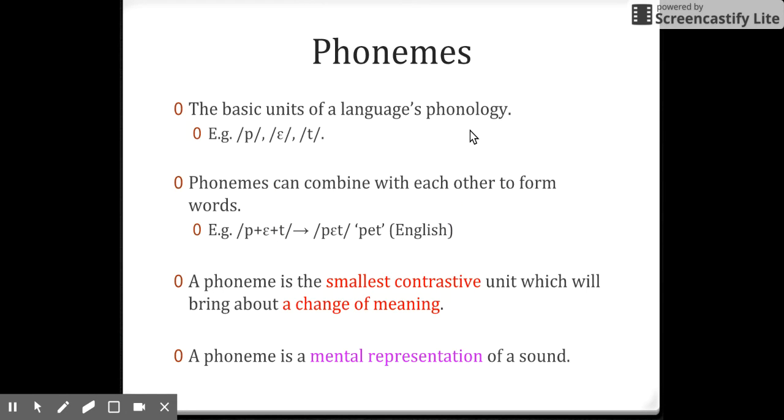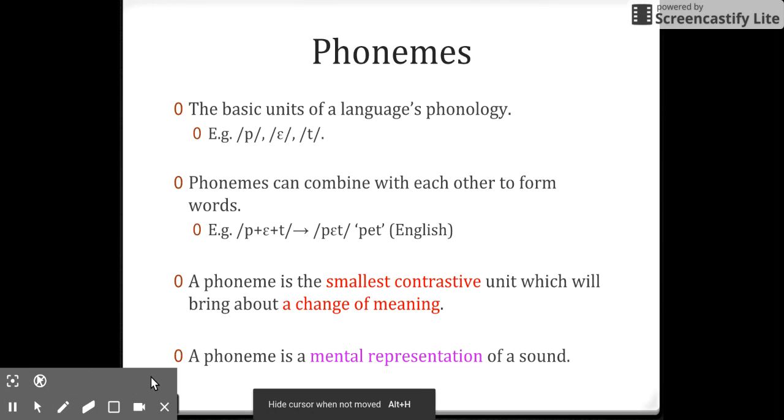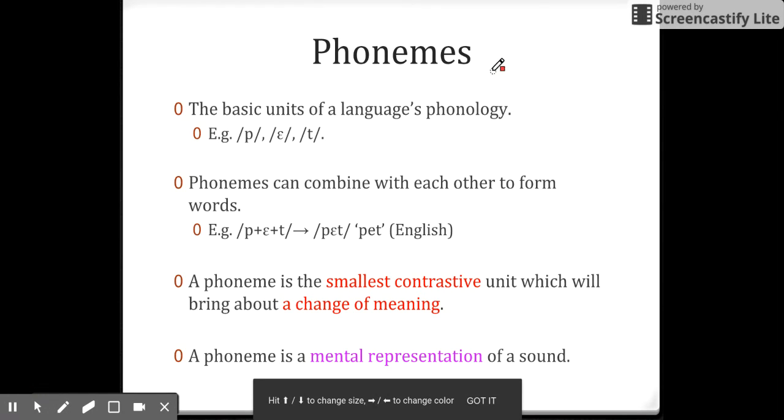Let's talk a little bit more about the phoneme. The phoneme is the basic unit of a language's phonology, and we put the phonemic representation in double slashes. I'm talking about phonemic. Let me spell it out.